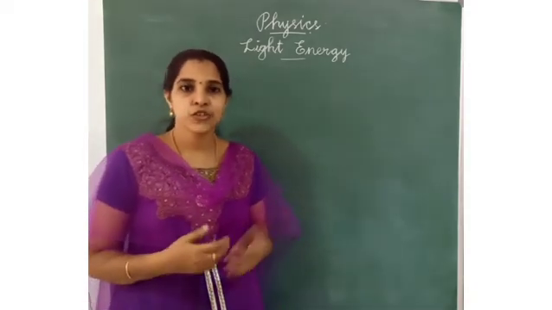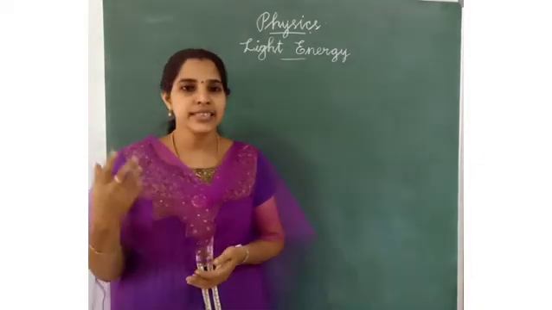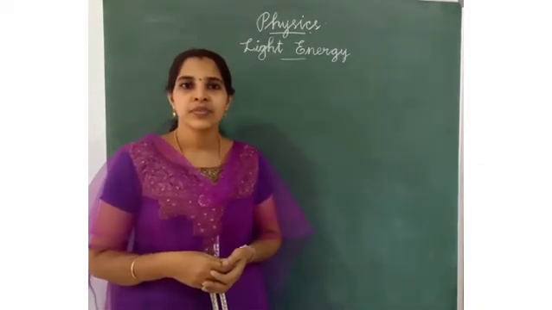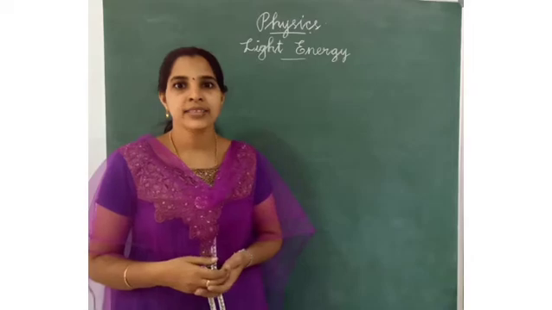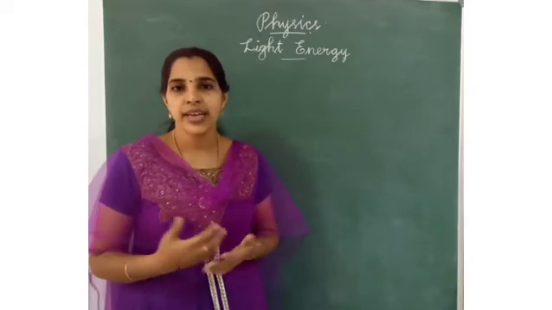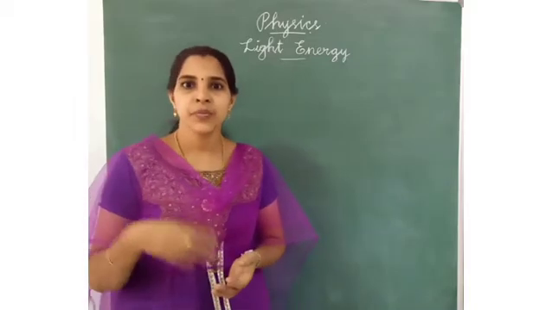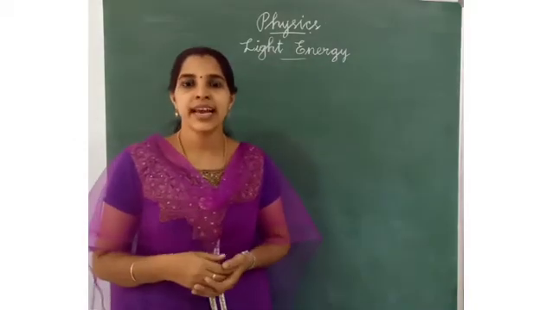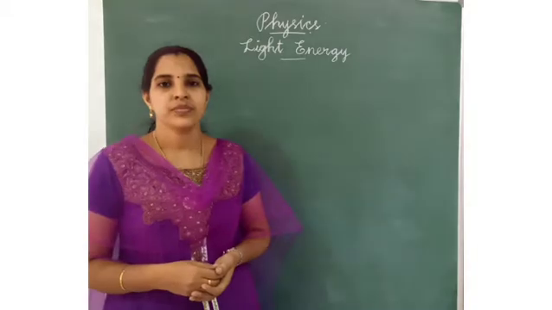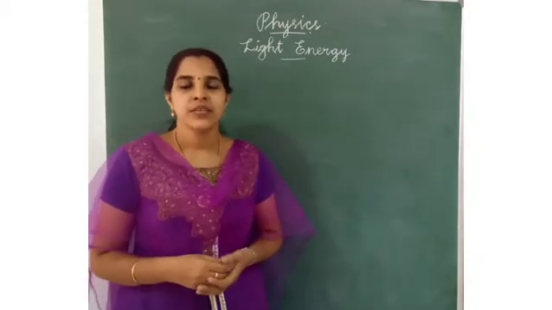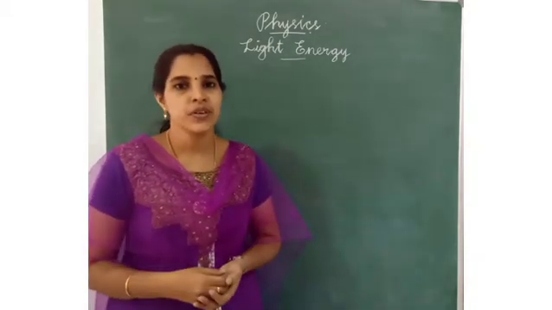Torch light, tube light, electric bulb, then LED light, fire. Yes, from the mobile we get light. We have different sources of light.